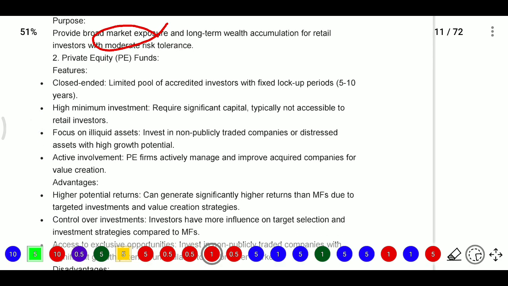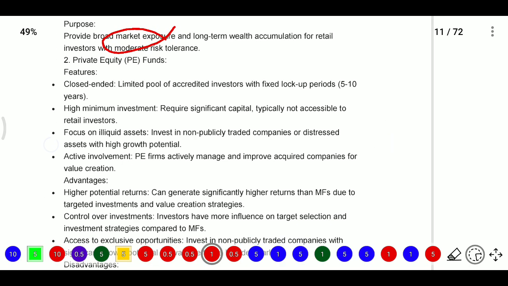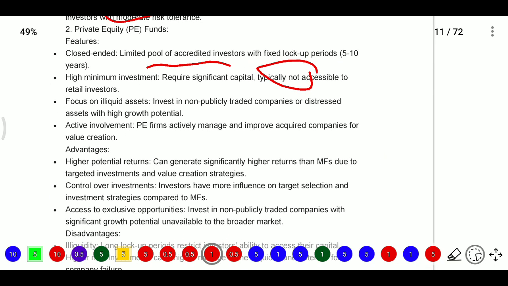Whereas private equity funds are closed-ended funds with a limited pool of accredited investors, a fixed lock-up period of 5 to 10 years, and a high minimum investment. They require significant capital and are typically not accessible to retail investors, and they focus on illiquid assets. They invest in non-publicly traded companies or distressed assets with high growth potential.